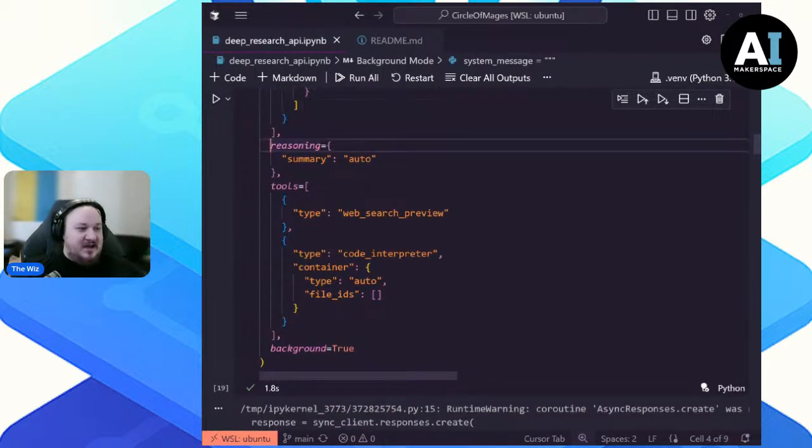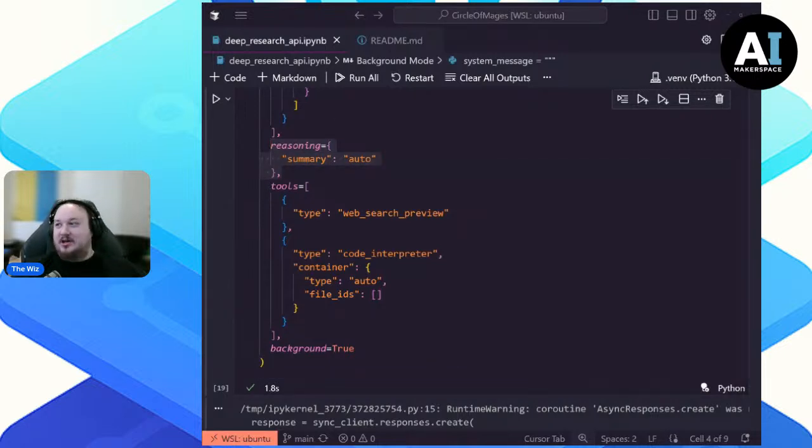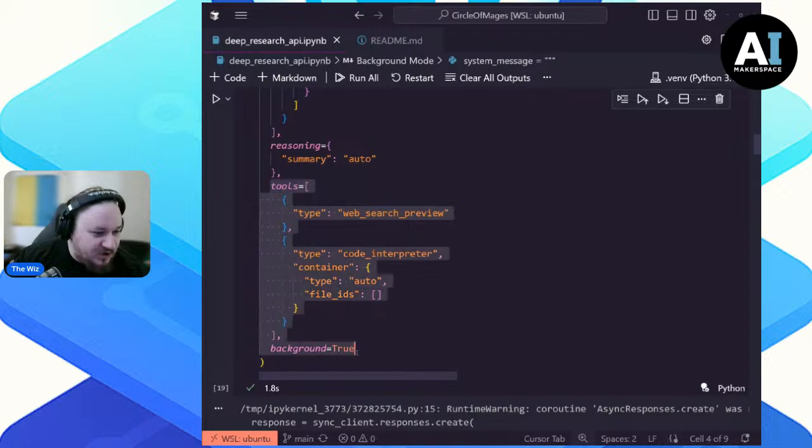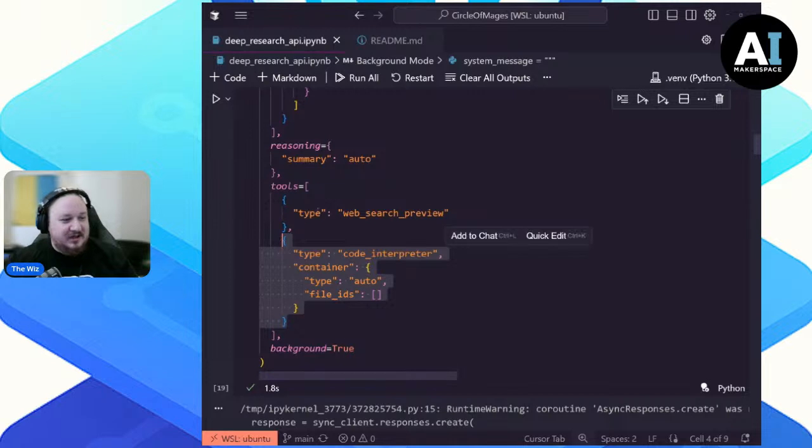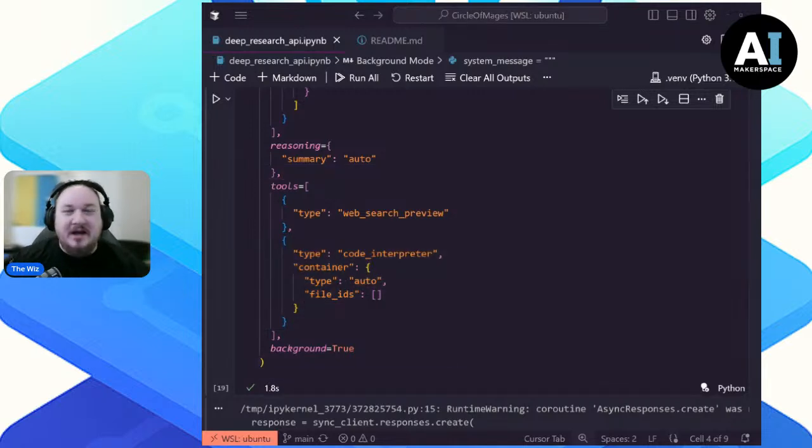And then we say, hey, use reasoning, as you will automatically. This reasoning summary does require you to be in a verified organization, and so just omit this line if you're not. And then we're going to give it some tools, right? The tools it has are the web search preview tool and then some code interpreter tool. It probably won't need this code interpreter tool, but you can imagine if there's a CSV that contains wins or stats, then it can write some pandas code as deep researchers want to do.